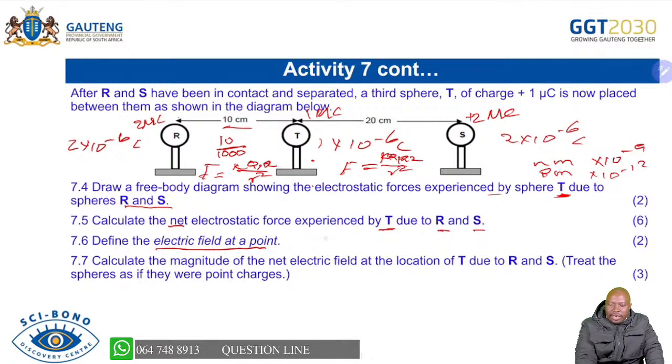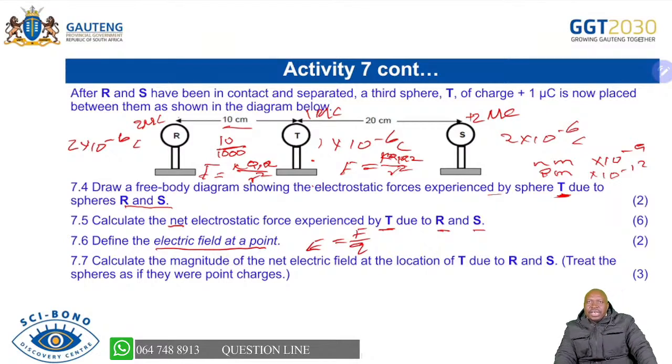Remember, we said this one is given in the data sheet equals F over Q, which we said is the force experienced per unit positive charge. Just to write that, you got your 2 marks. Then the last question was calculate the magnitude of the net electric field at the location T due to R and S. So you're going to calculate there.